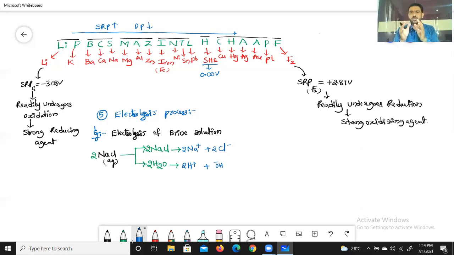Anions slowly move towards the anode side. At the anode, the anion undergoes oxidation. Cations formed in the ionization process move towards the cathode side. At the cathode, those cations undergo reduction. That's it. Coming to anions, what is the complication here? Yes, there is a complication. Two anions are formed in the ionization process: one is Cl-, another one is OH-. But which one undergoes oxidation at the anode?